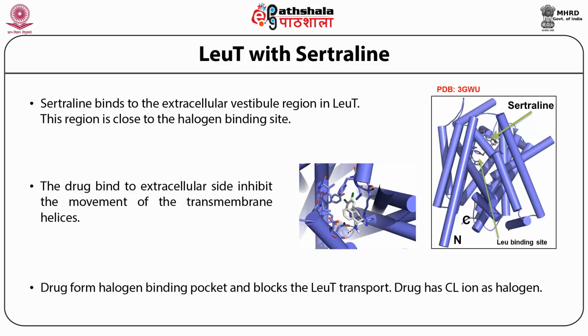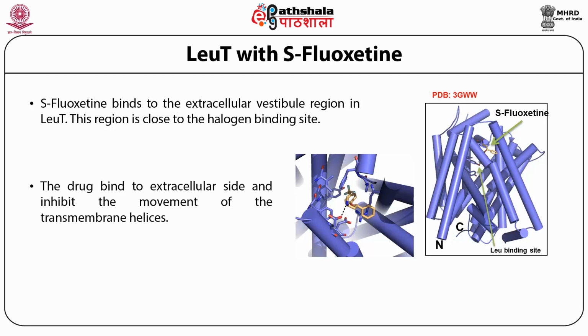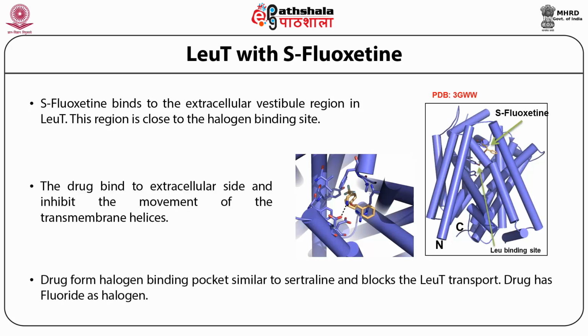of these helices. The fluoxetine binds to the extracellular vestibule region in LeuT, which is shown in yellow on the left side. On the right side you see the zoomed image of that binding of fluoxetine to LeuT. This region is also close to the halogen binding site, which is observed with serotonin also. The drug binds to the extracellular site and inhibits the movement of transmembrane helices. The drug forms a halogen binding pocket similar to that of sertraline and blocks the LeuT transport. This fluoxetine has a fluorine as a halogen.